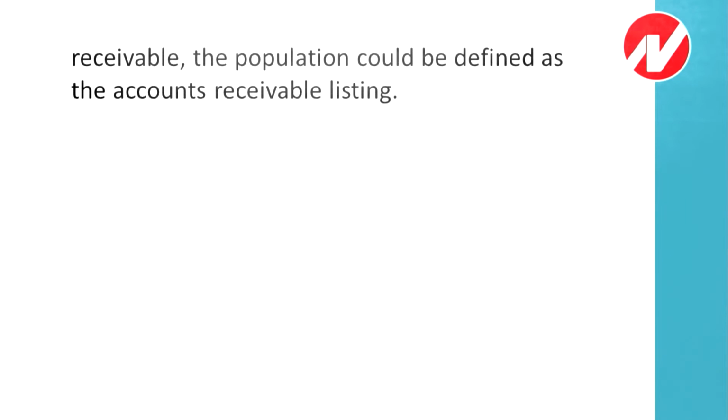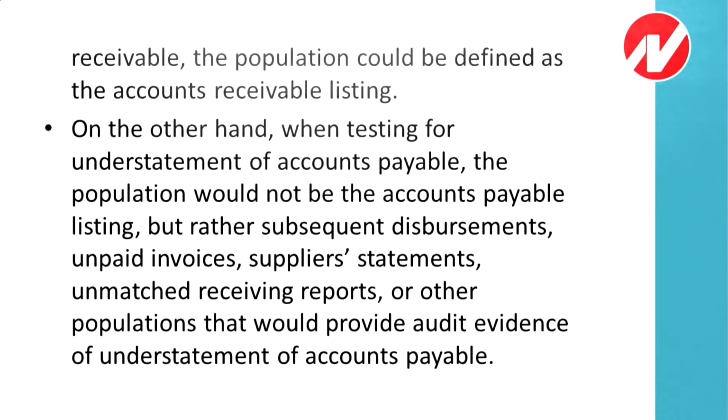Second example, on the other hand, when testing for understatement of accounts payable, meaning that creditors are being understated, the population would not be the accounts payable. What will the population be for us? But rather subsequent disbursements, unpaid invoices, supplier statements, unmatched receiving reports or other populations that would provide audit evidence of understatement of accounts payable. Because the accounts payable are being understated, the proper population for that purpose is not the accounts payable listing.